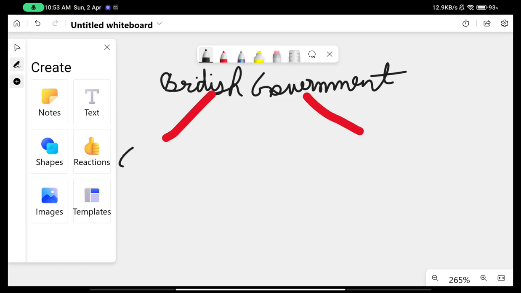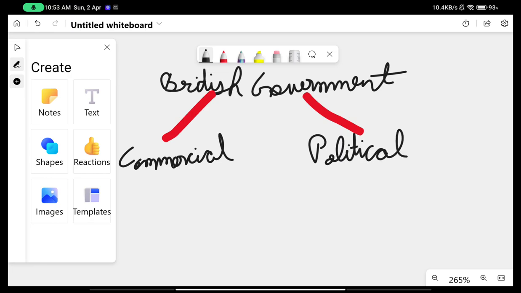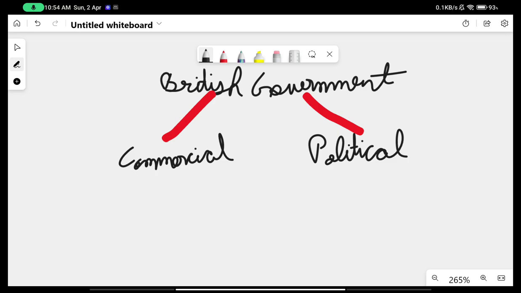The first part here, let's say, is the commercial one. This is the commercial part, and this here is the political part. So the British government now differentiated the functions of the government, or you can say the tasks that need to be performed in a country in order to run it well and efficiently. It divided them into two parts: commercial and political. Commercial is everything related to commerce, for example trade, productivity, manufacturing, factories and everything included.